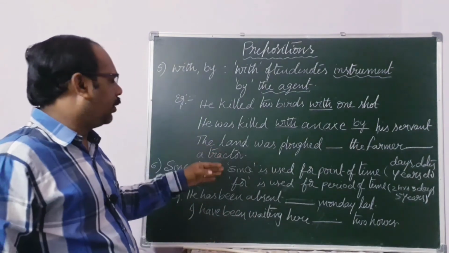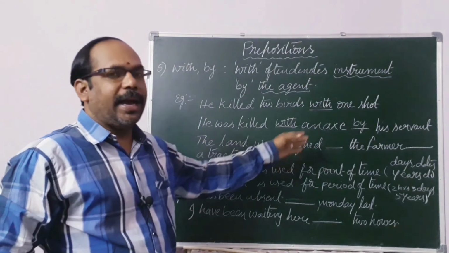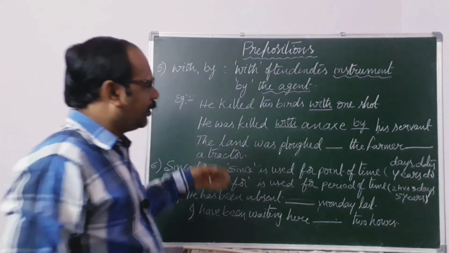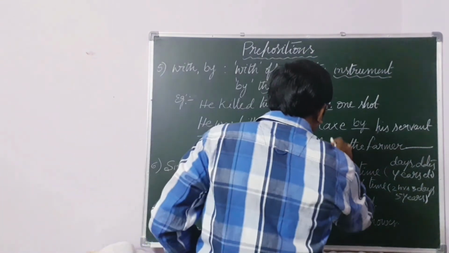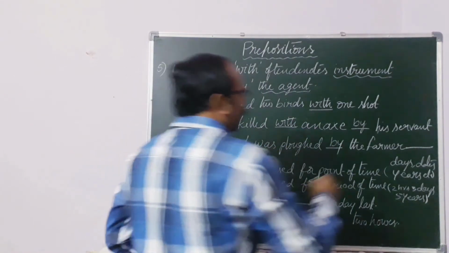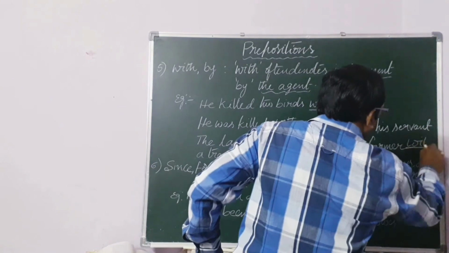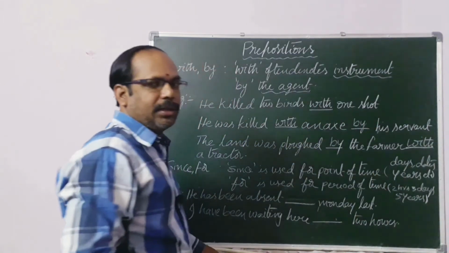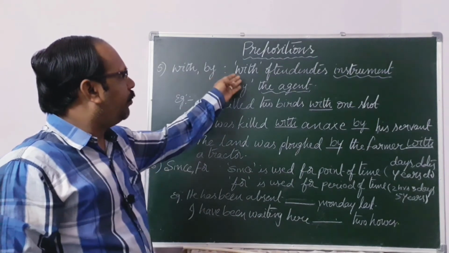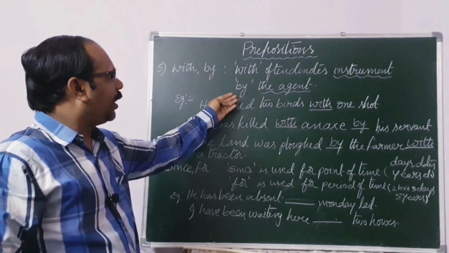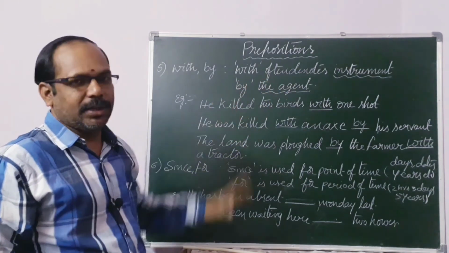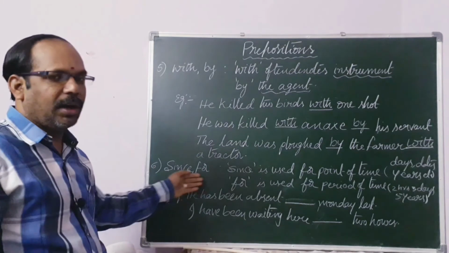And the third example, the land was plowed dash the farmer dash a tractor. Here, by the farmer, by is an agent. And with a tractor is an instrument. So, with and by: with denotes instrument and by the agent. With often denotes instrument and by the agent. And the next one, since or for.